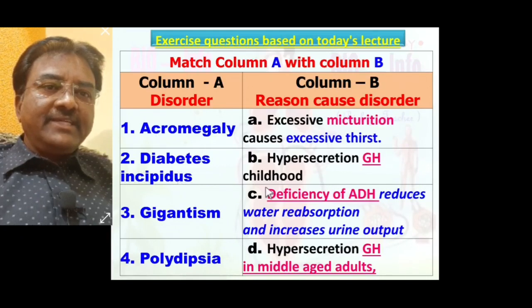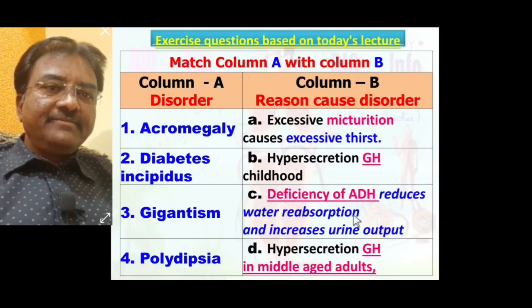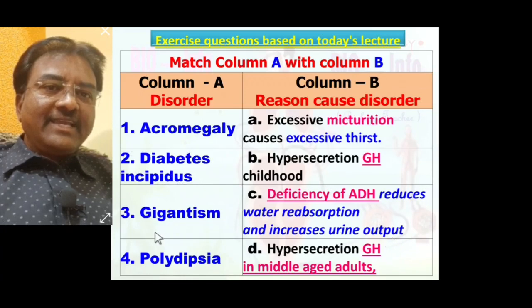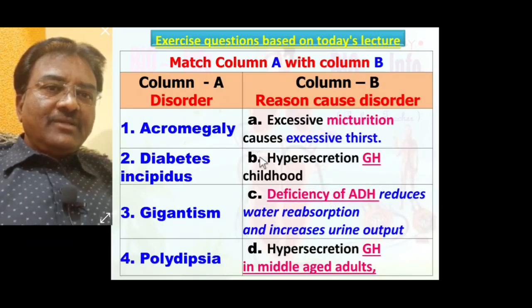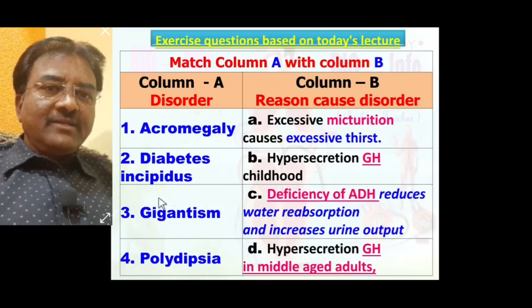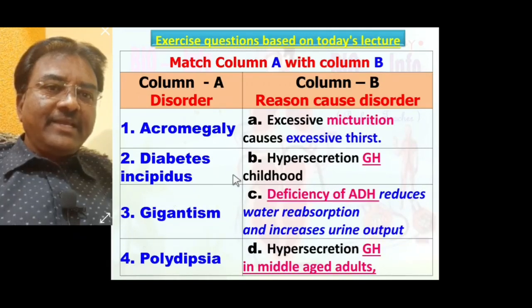Deficiency of ADH reduces water reabsorption and increases the urine output. Due to this, diabetes insipidus takes place. So 2 matches with C. Gigantism, hypersecretion of growth hormone in childhood. Due to this, the disorder known as gigantism occurs. So 3 matches with B.